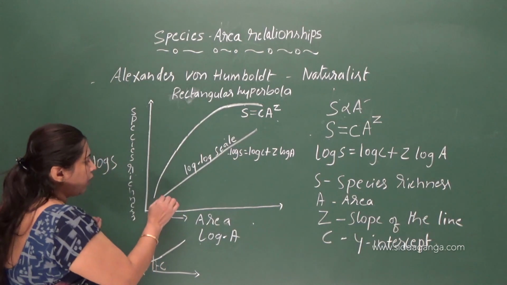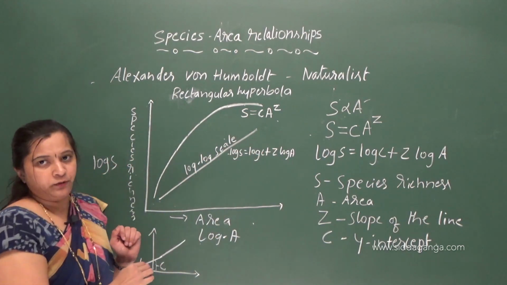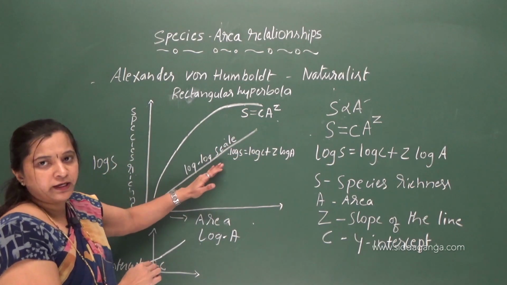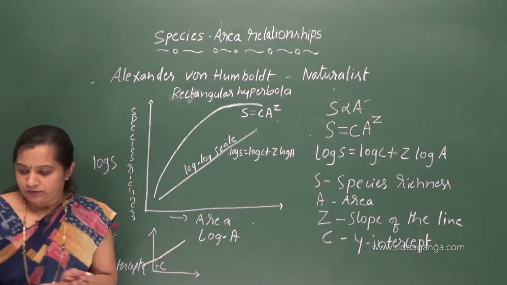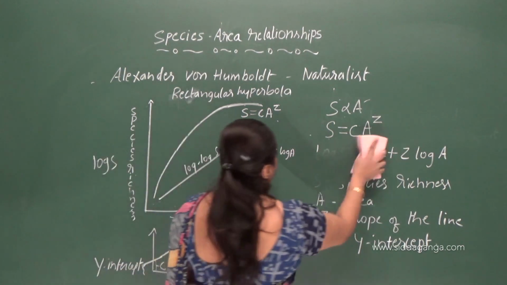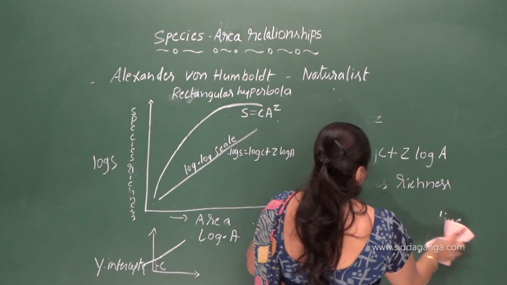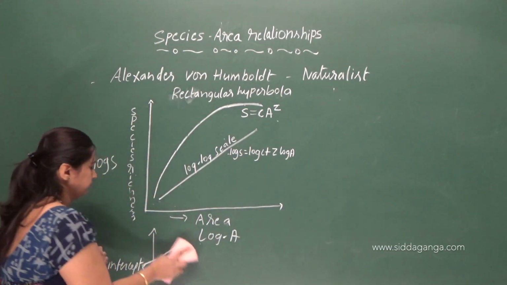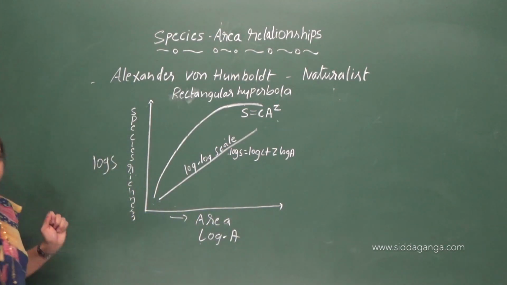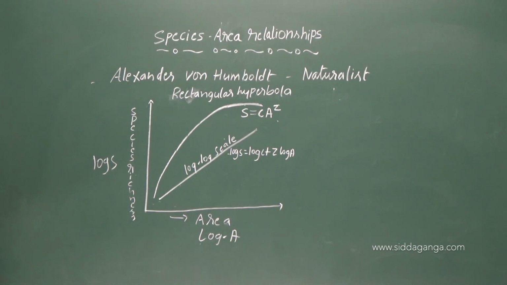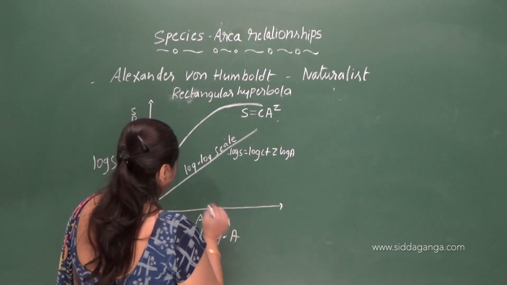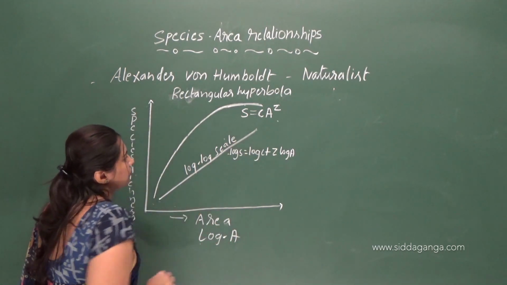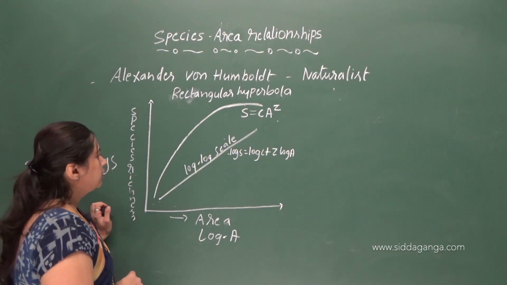Okay, so then what is the significance of this slope here? Let us see. Here, this is the straight line we get.